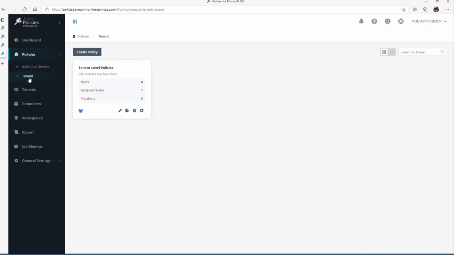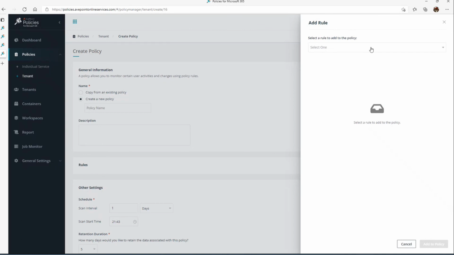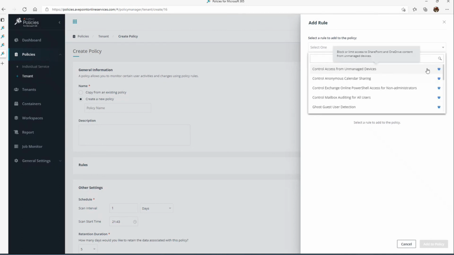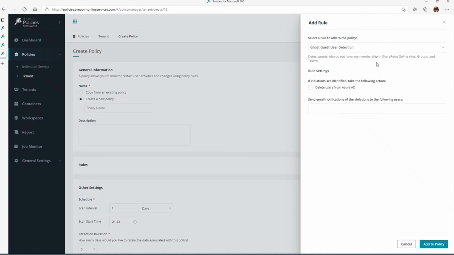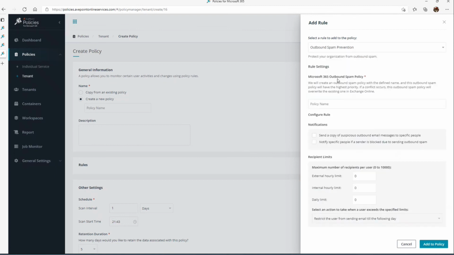Now, other areas where we can apply rules and be proactive is at your tenant level. This is a great example where maybe you have a team of admins and you want to ensure that no one changes a particular setting when it comes to, for example, some of the Exchange settings around outbound spam prevention, right?